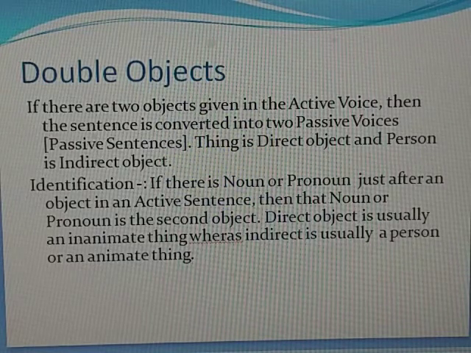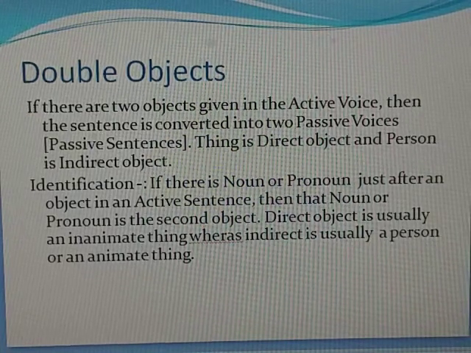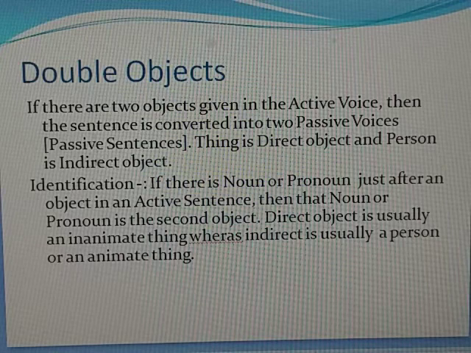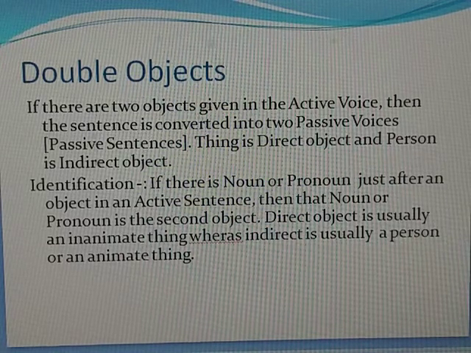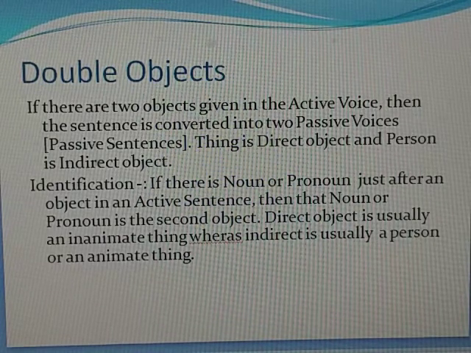I give her a pen. Now here I is the subject, give is the verb, her is an object and a pen is also an object. So now there are two objects. I give her a pen. How is it converted?